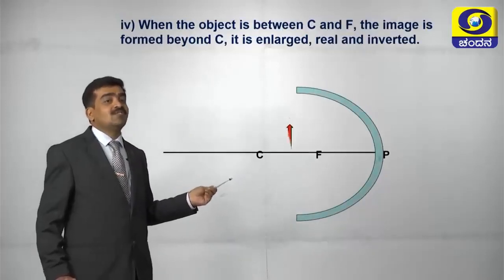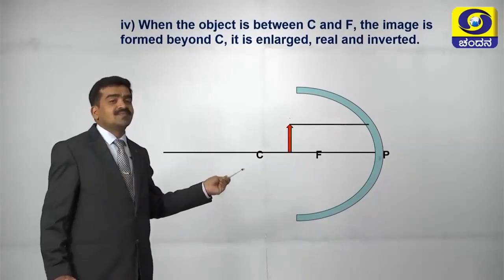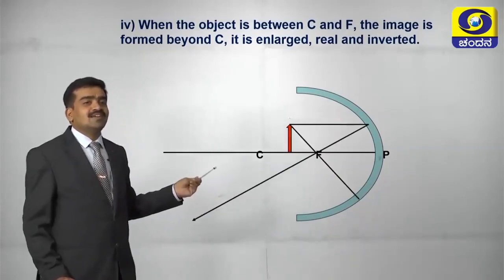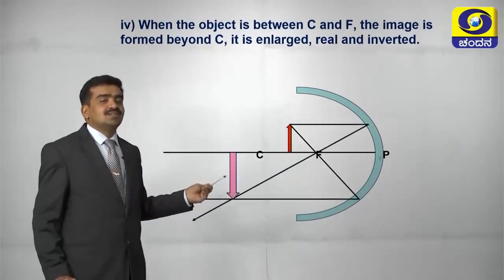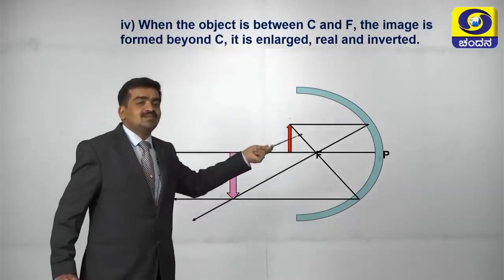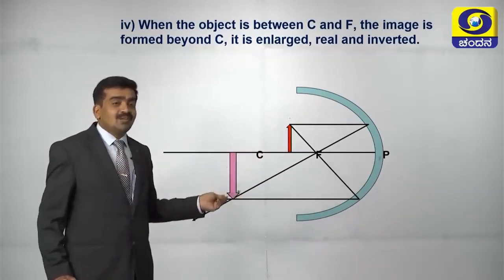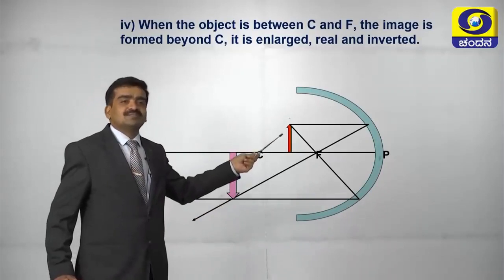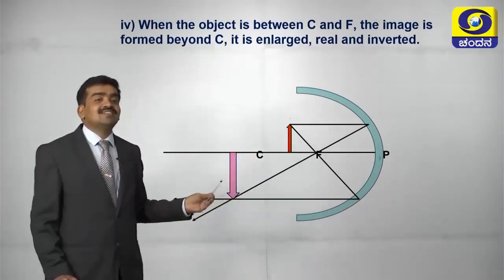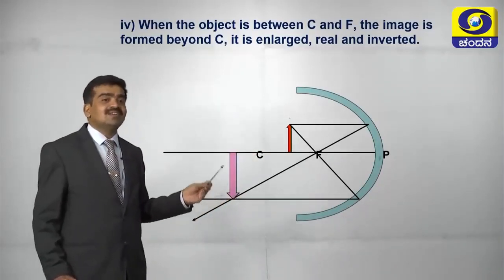Then what happens if we place the object between C and F? Here we are going to get the image beyond C. So if we compare the height of the object to the image, the image height will be more when compared to the object. That is an enlarged image we are getting. Here also it is inverted, real.